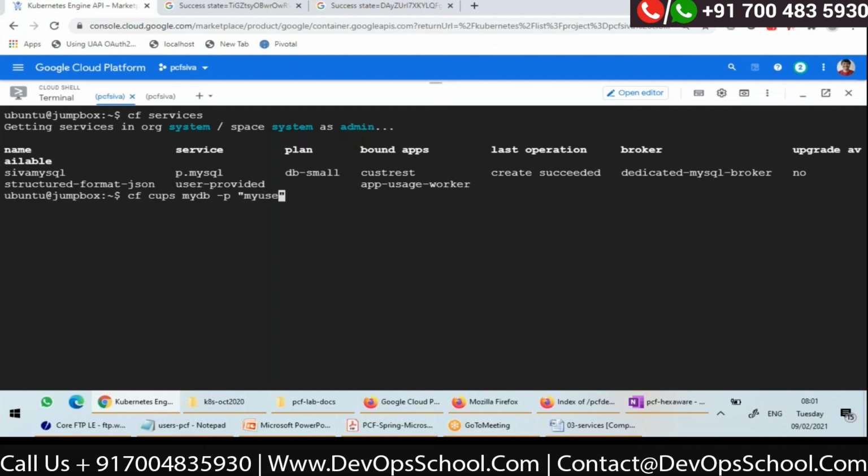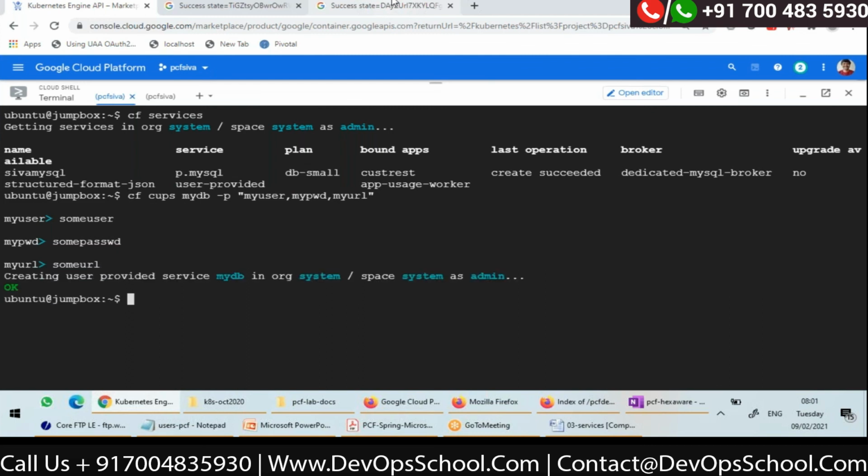Let's say my username, my password, my URL. Once I execute this command, it is asking me to give the value of my user, some user, some password, some URL. So I'm giving the values. So now it is saying, hey, user provided service MyDB is created, right?